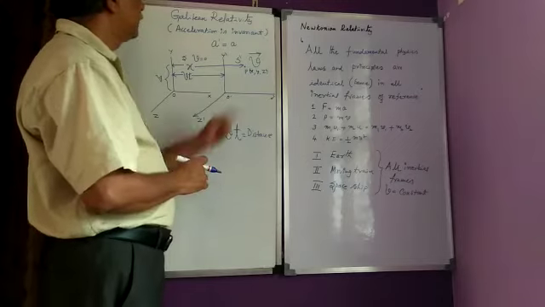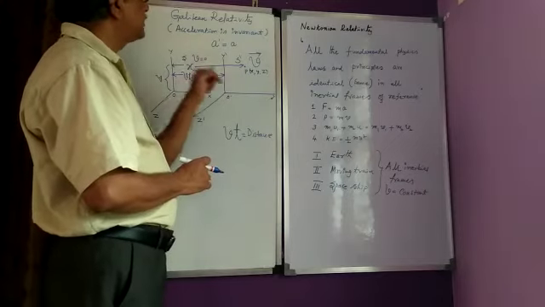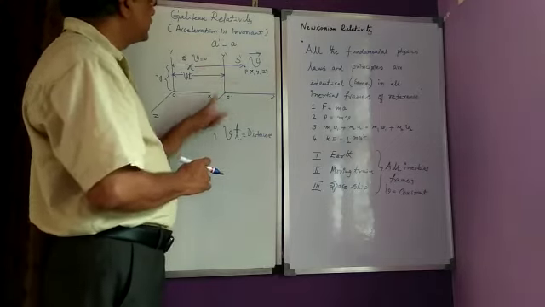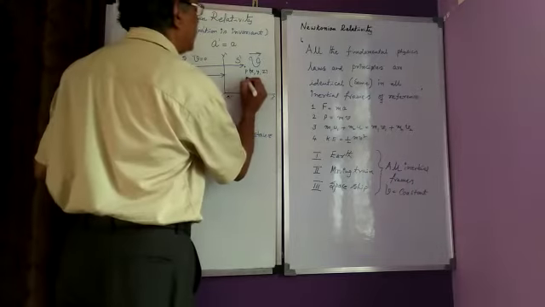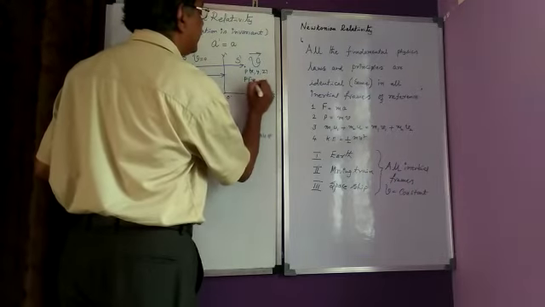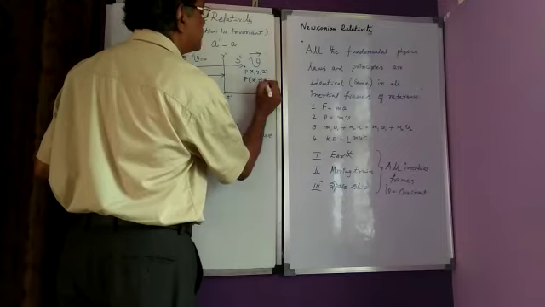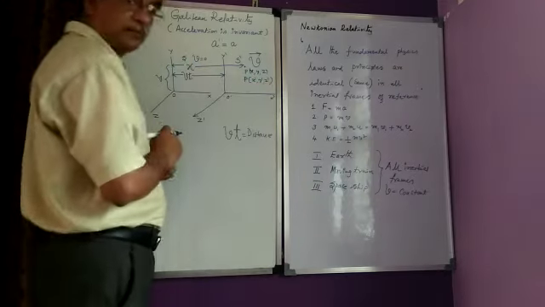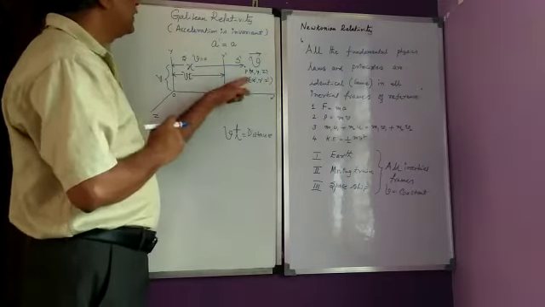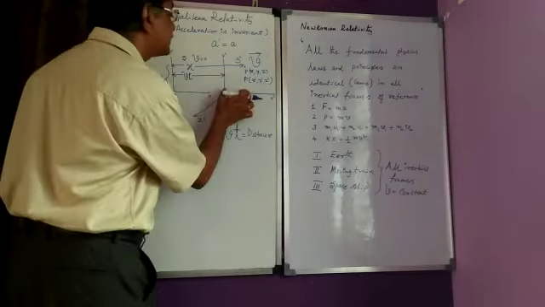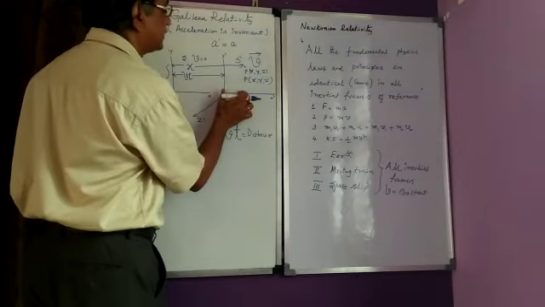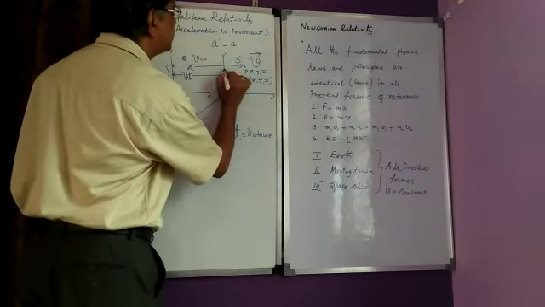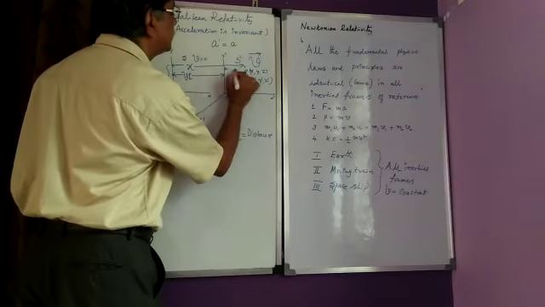Now this point P can also be represented in this reference frame as x dash, y dash, z dash. Here the x dash value will be the x distance in this frame of reference. See, from this point to this point is the x dash distance.